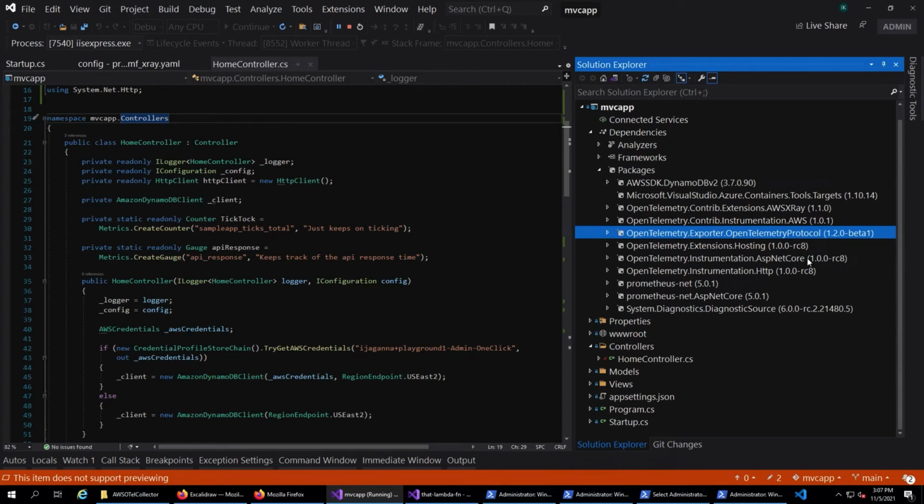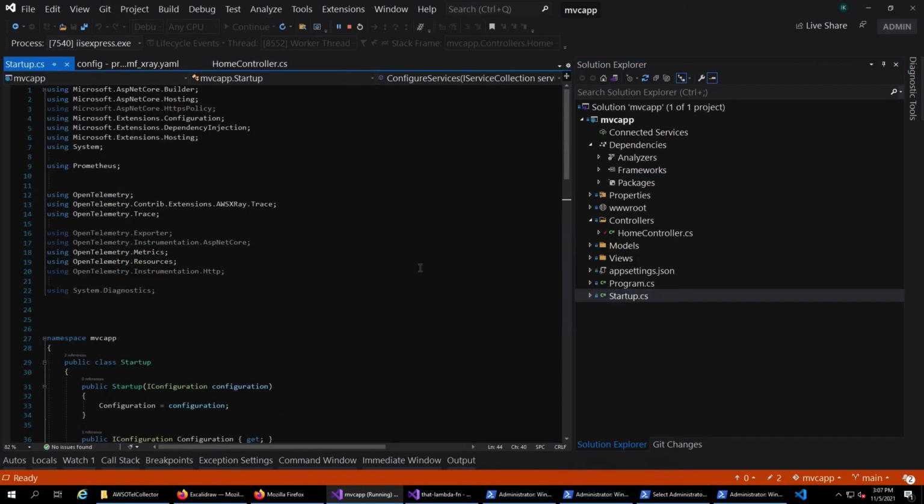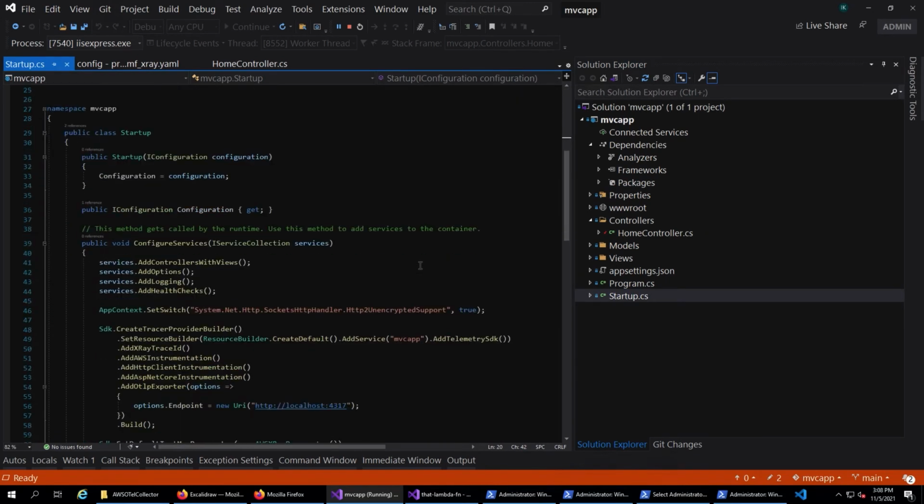I'm using OpenTelemetry packages here, but you can also use the AWS X-Ray SDK to collect traces from the application. The reason I'm using OpenTelemetry is because it's new and upcoming, and the X-Ray SDK is something you might have seen before, so I wanted to show something new. So here I have these OpenTelemetry packages that I've added to my project, and I have done a little bit of configuration here so I can collect traces.